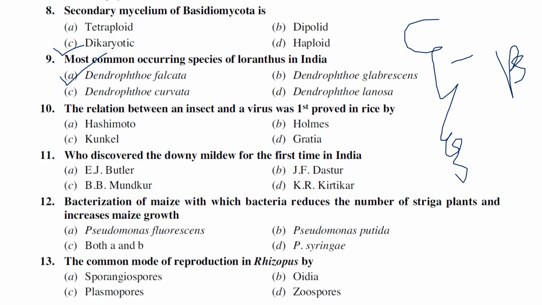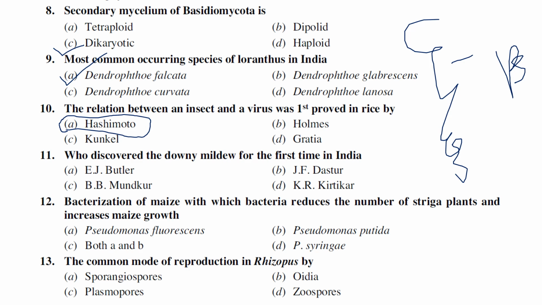The next one: the relationship between an insect and a virus was first reported by Hashimoto, Holmes, Kunkel, or Garcia. It was first reported by Hashimoto, actually a Japanese scientist, I think. Hashimoto was the first person who reported the relationship between an insect and a virus while working with rice tumor virus.